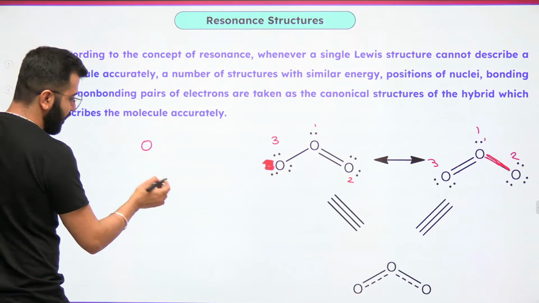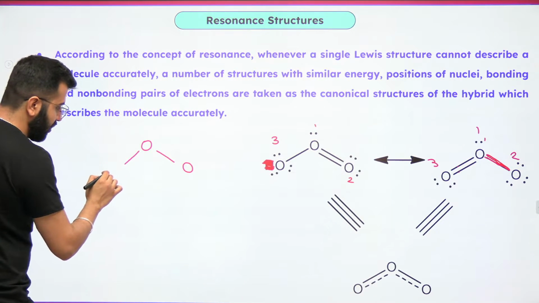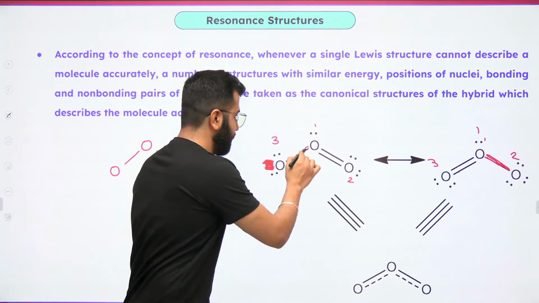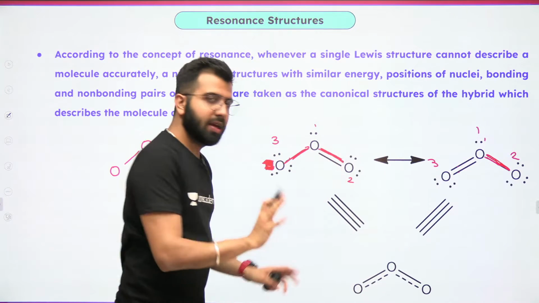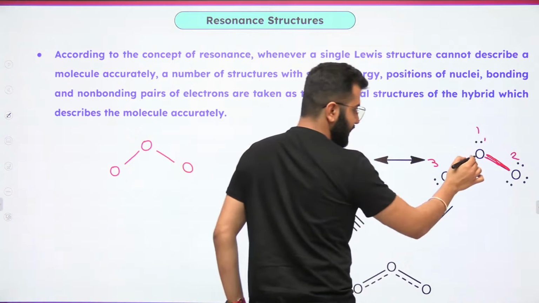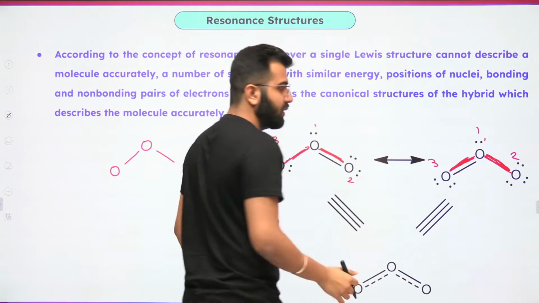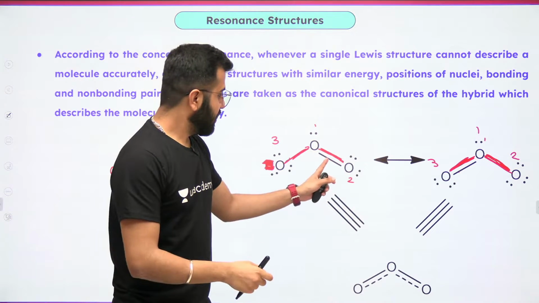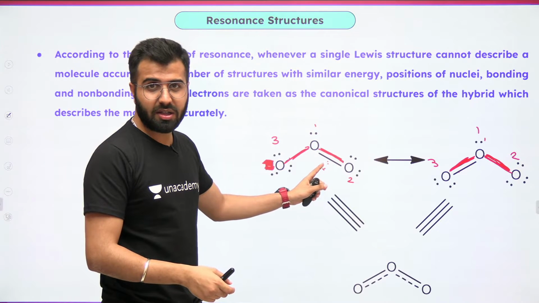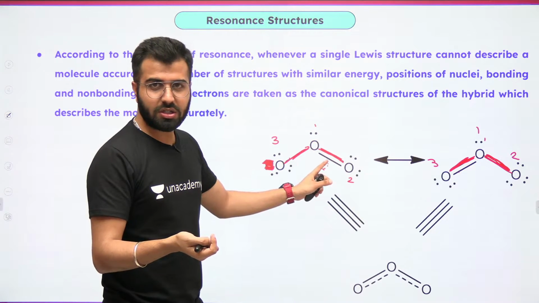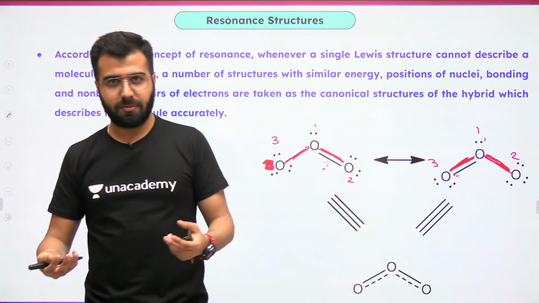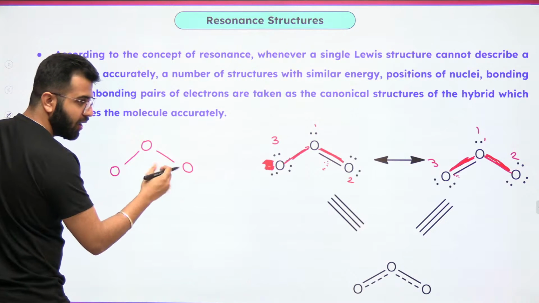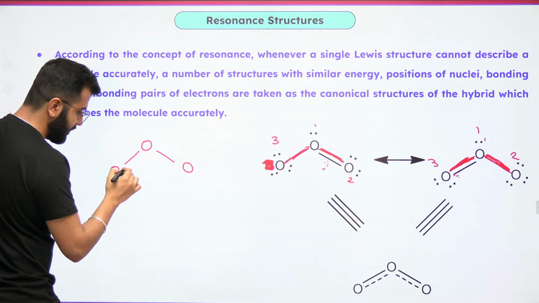Now see, one oxygen having single bond with one oxygen with single. See, in both of these structures, if you would see, this single bond and this single bond are the same, correct? Even this has a single bond. There is just one bond making a difference. Sometimes this second bond is with one oxygen, sometimes it's with the other oxygen. Correct? Now pay attention. Instead of making one extra bond on any of the sides,